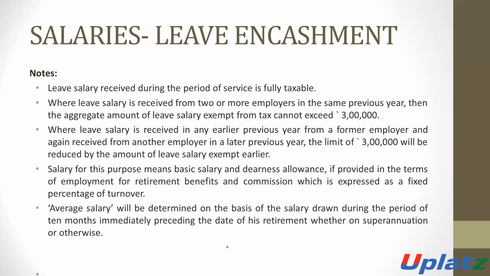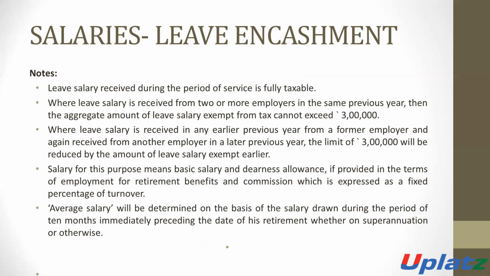If Mr. Ram has received leave encashment from A Limited in the previous financial year, and the exempted amount was rupees 1,50,000. In the next year, he has received leave encashment from B Limited, 3 lakh rupees.